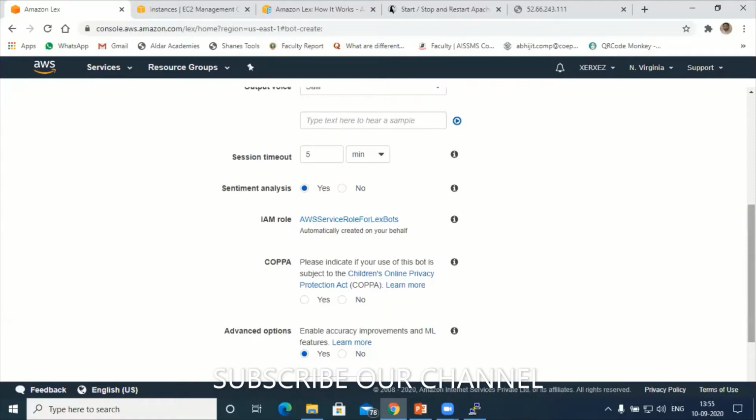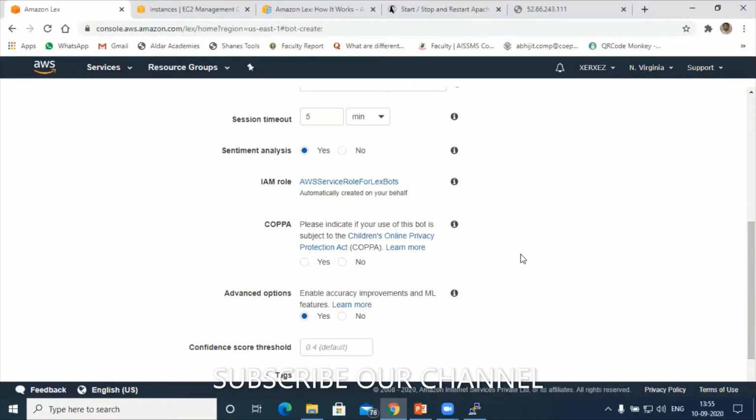Now next, there is another one. Please indicate if you use, there is a COPPA rule. COPPA means Children's Online Privacy Protection Act. Is this for children who play? Yes or no? Children, they play.